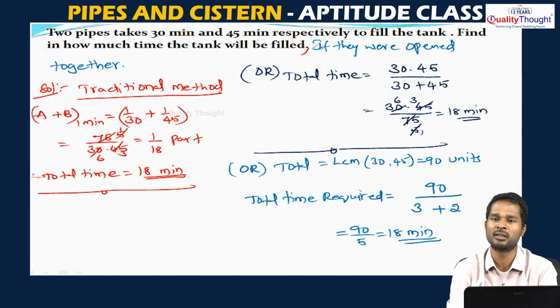Or you can use the formula first pipe into second pipe by first pipe plus second pipe, which we used in time and work as x into y by x plus y, same thing. The last method is to take the LCM to find the total units of the work or the total units of the tank. Then take the LCM, taking the 30 minutes of the first pipe into 3 is 90, and the 45 minutes of the second pipe into 2 is 90. So, 90 by 5, that is 18 minutes.